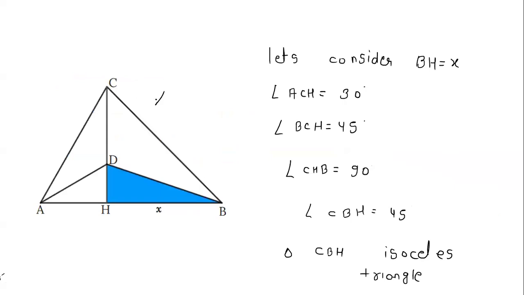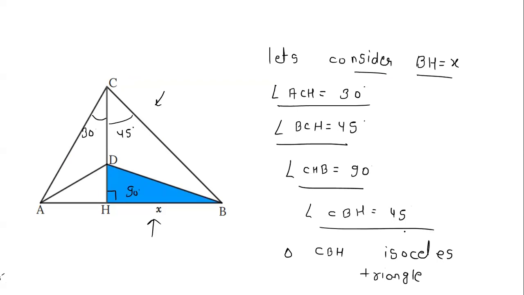So you see this figure. In this figure, let's consider BH is equal to x. Then in the problem it is given that this angle ACH is 30 degrees. So this angle is 30 degrees given in the problem. Angle BCH is 45. So this angle is 45. We know this angle CHB is 90 degrees.